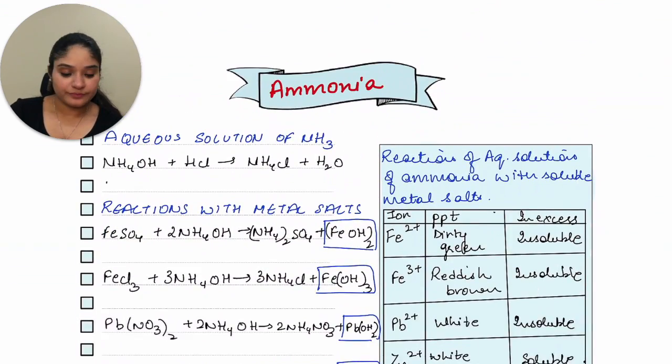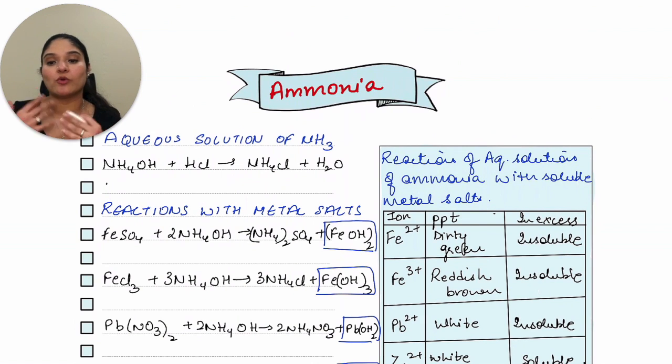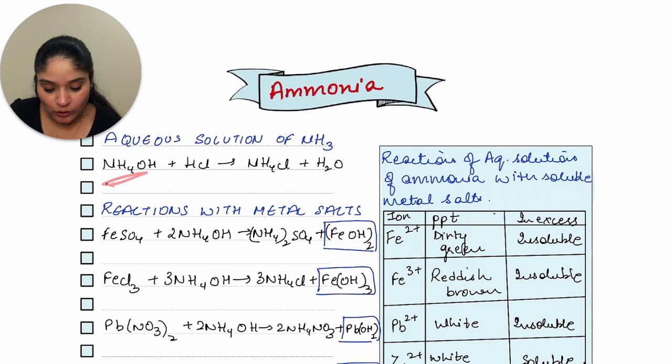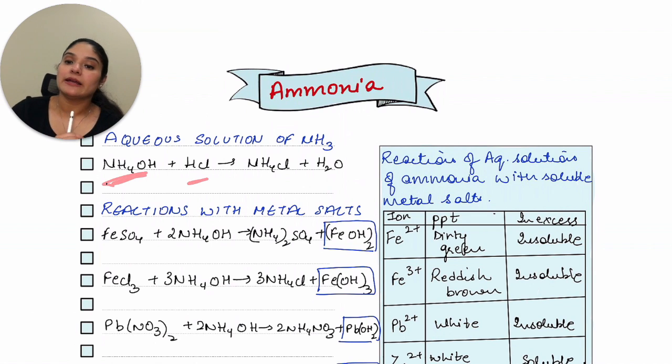On the next page, you have the aqueous solution of ammonia. What is an aqueous solution? You have ammonia combined with water, so the aqueous solution of ammonia is nothing but ammonium hydroxide. When I say aqueous solution of ammonia here, your ammonium hydroxide is reacting with HCl, giving you NH4Cl plus H2O. That is salt plus water.